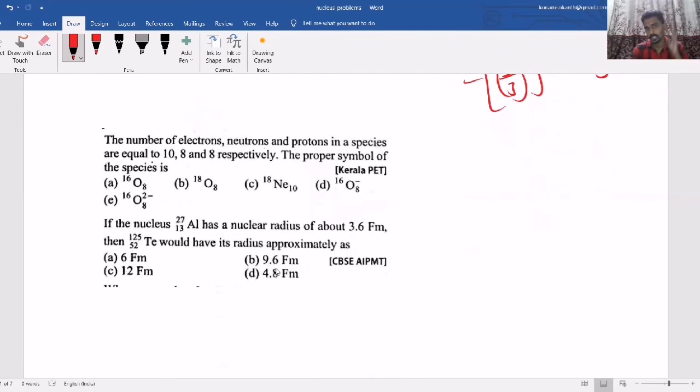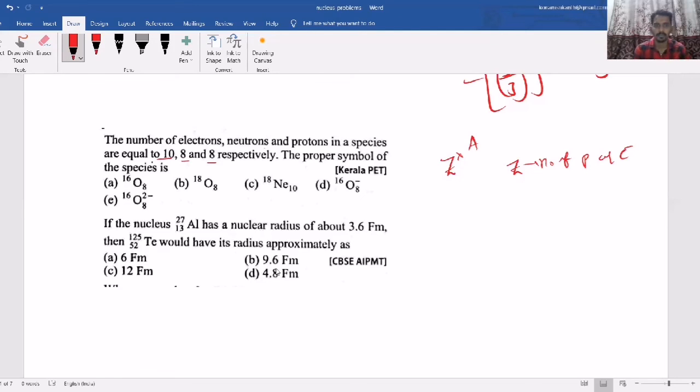Now, here the question is the proper symbol of nucleus means ZXA, where Z is the number of protons. The number of electrons, neutrons and protons in a species are equal to 10, 8, 8 respectively.